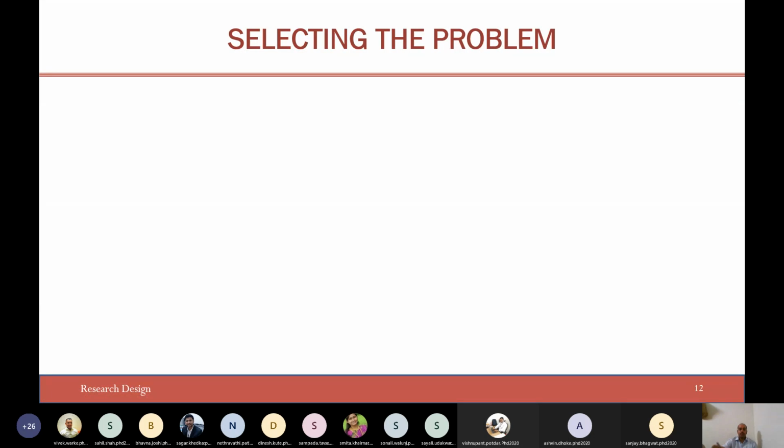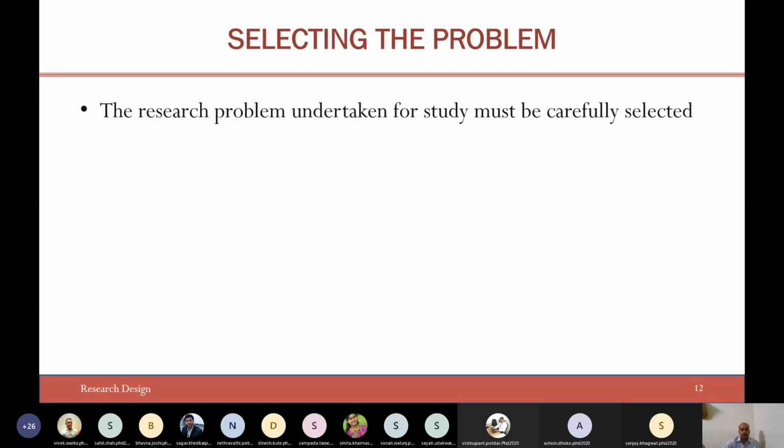So now, once you have identified the problem, how exactly does a problem have to be formulated? The research problem undertaken for the study must be carefully selected. So it is quite important. See, the research problem has to be studied. You have to put in a lot of effort, and many times that is where your guide comes into the picture. Your research supervisor comes into the picture. You should have an active discussion with the research supervisor.